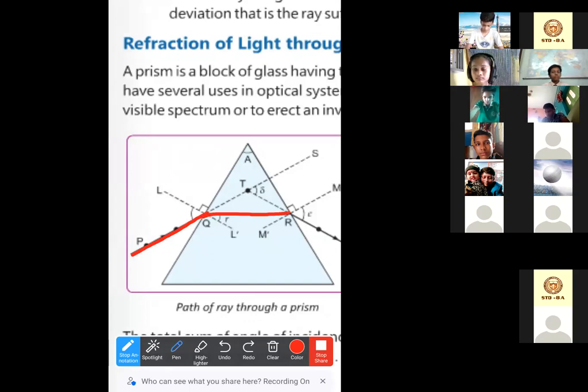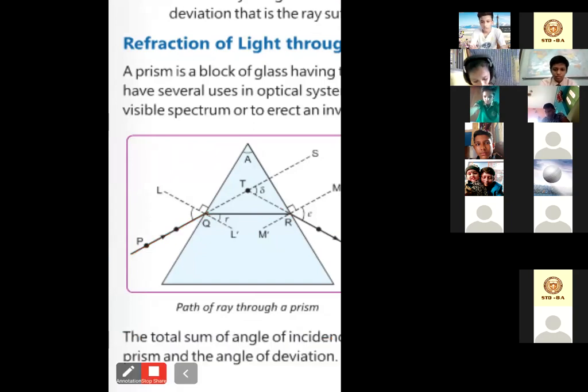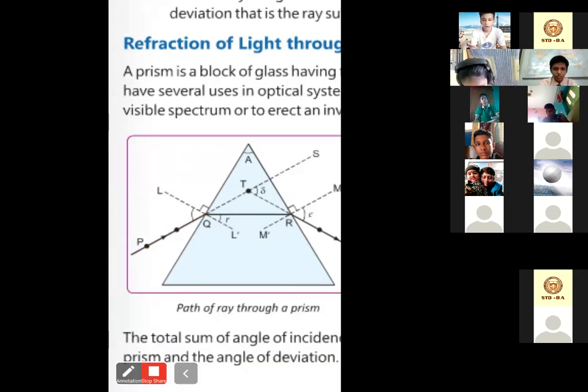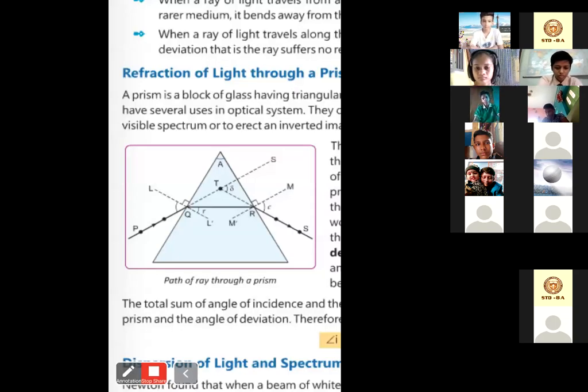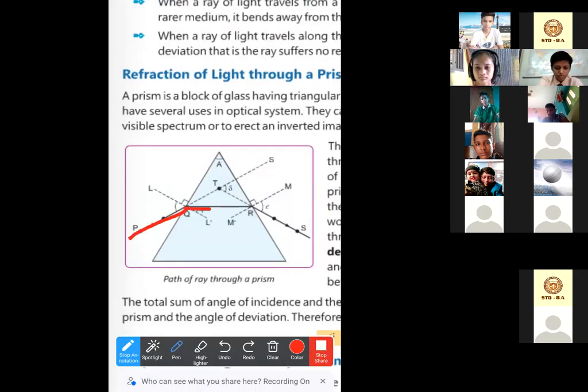So here we get P, Q, R and S. Here PQ is the incident ray and RS is the refracting ray, okay? And QR is the ray.